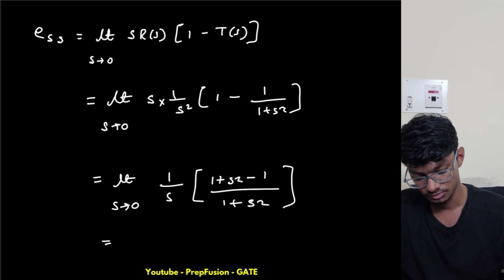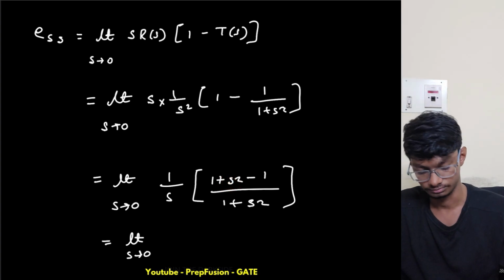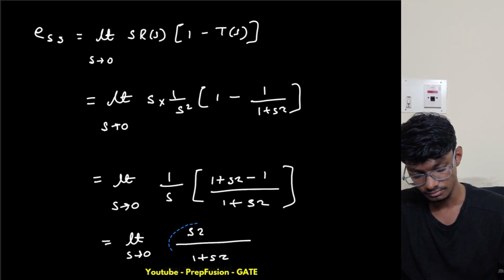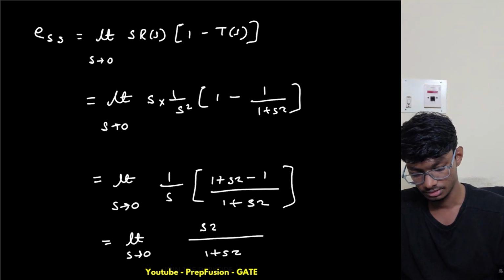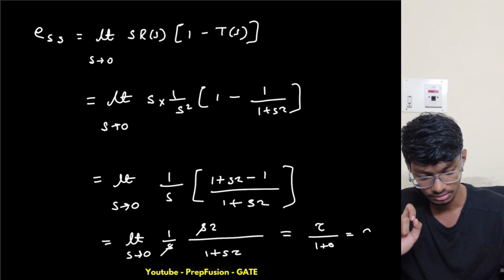The 1 cancels out, so we're only left with s tau in the numerator, over 1 plus s tau, divided by 1 by s. The s cancels out, so now I can put s equal to 0, which gives tau upon 1 plus 0, so I get tau.